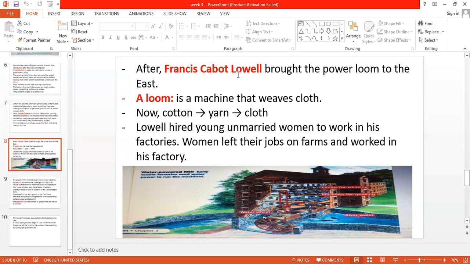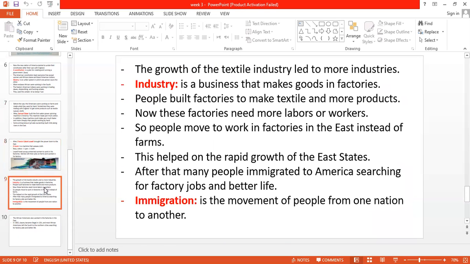And when Lowell opened his factory, he hired all young unmarried women who were working on farms to work in his factory. Those women left their jobs on farms and worked in Lowell's factory.